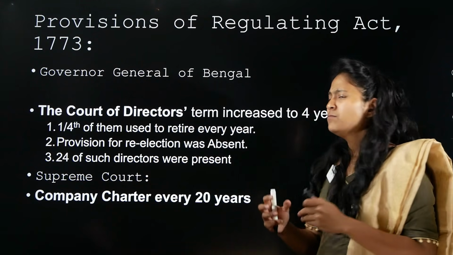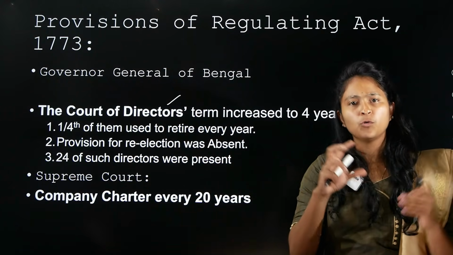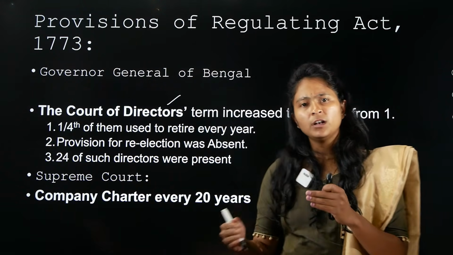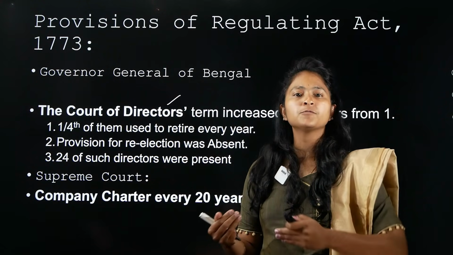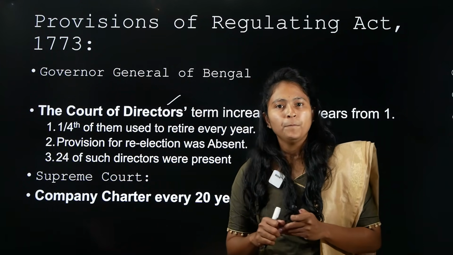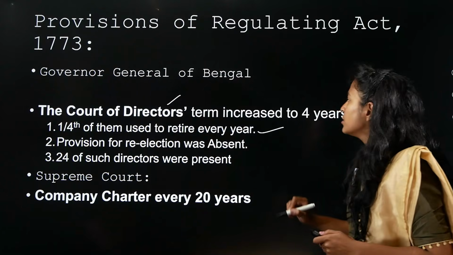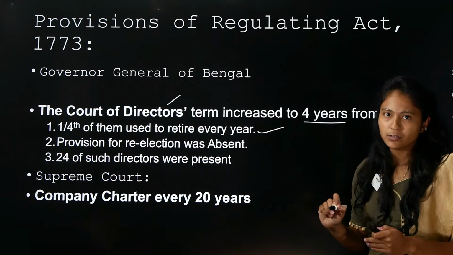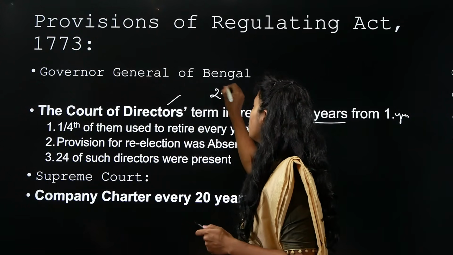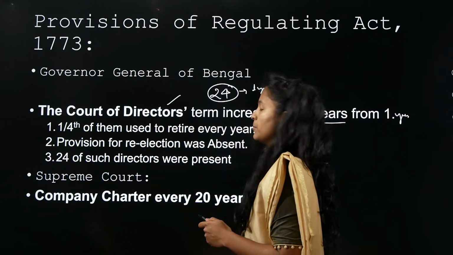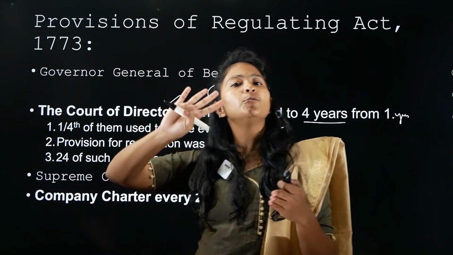Now there are some changes in the Court of Directors also. I told you in the previous slide about the Court of Directors. Court of Directors are those people who will now report to the British government, and they will get all the reports from the governors of each and every province, right? Now 1/4 of them used to retire every year. So look, the term was increased to 4 years. Before it was just 1 year. Whoever were there, they were how many in number? 24 in number. These people were valid only for 1 year. But now in this provision, they increase their term from 1 year to 4 years.